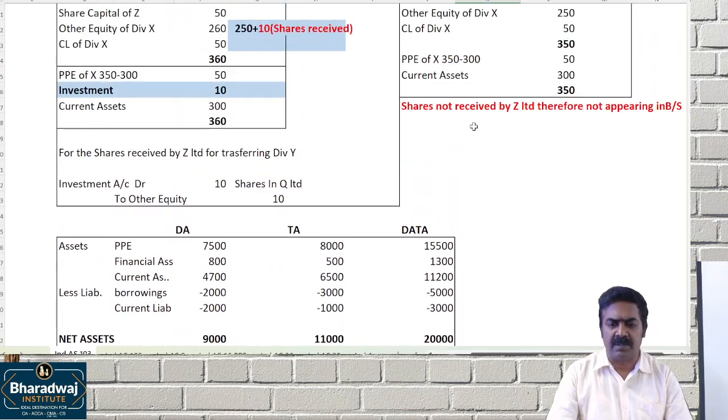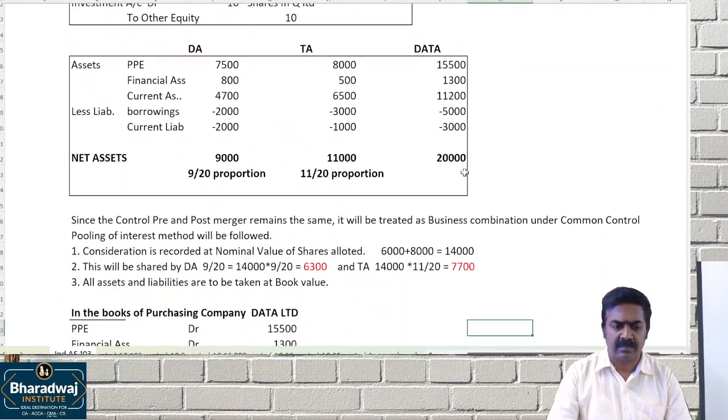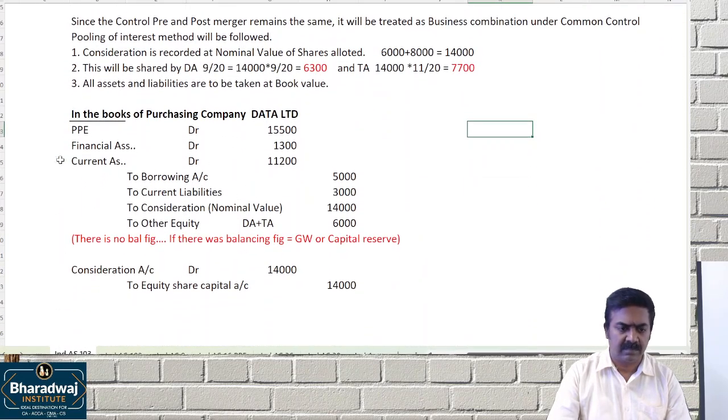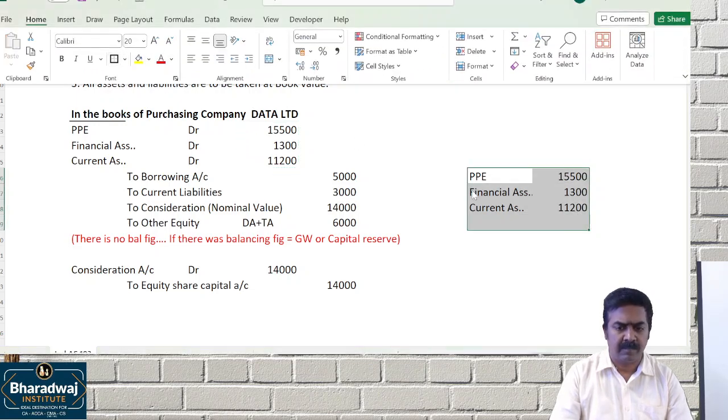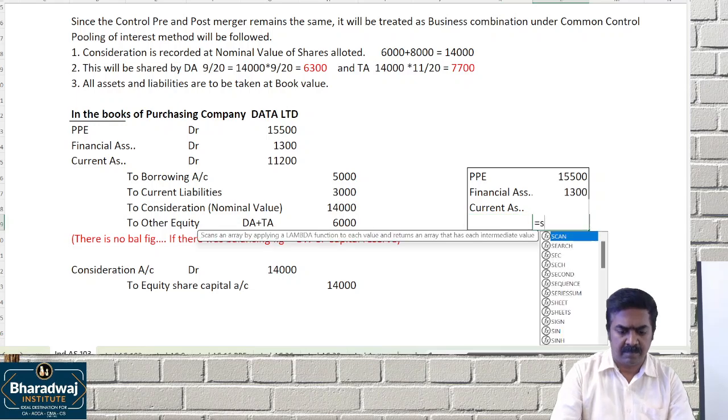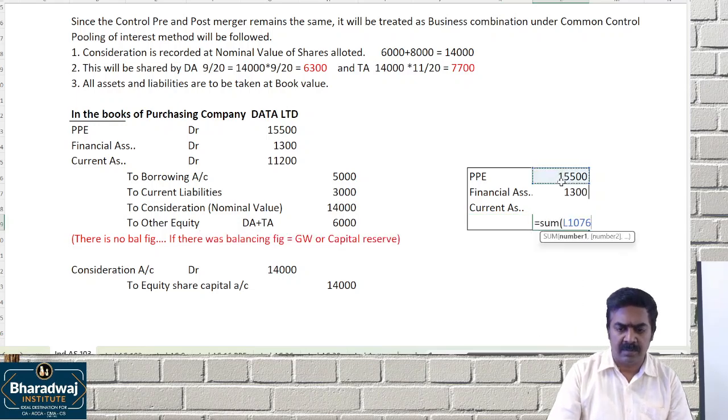The balance sheet is very simple. This will be the total of assets.